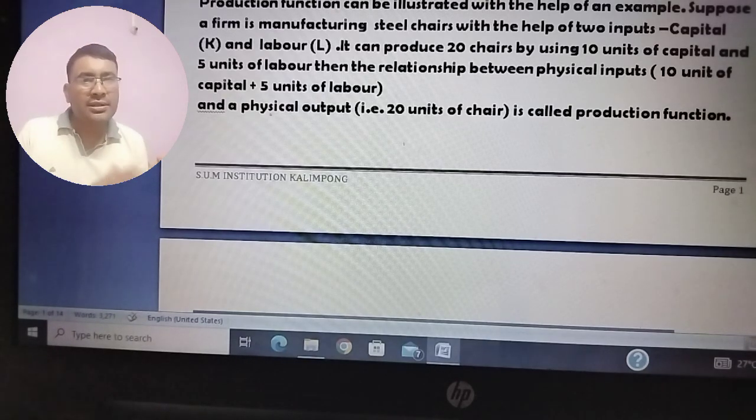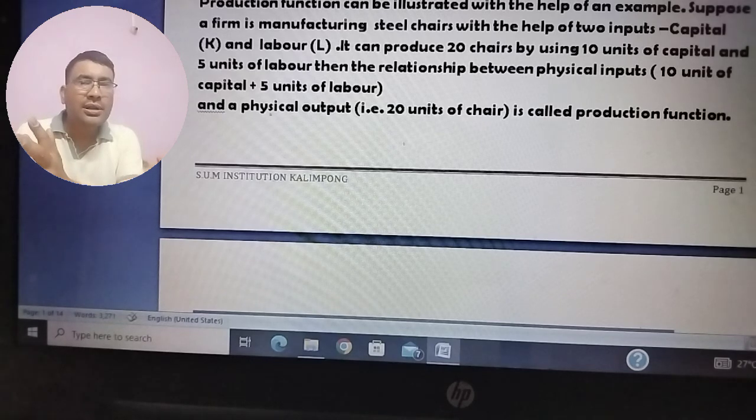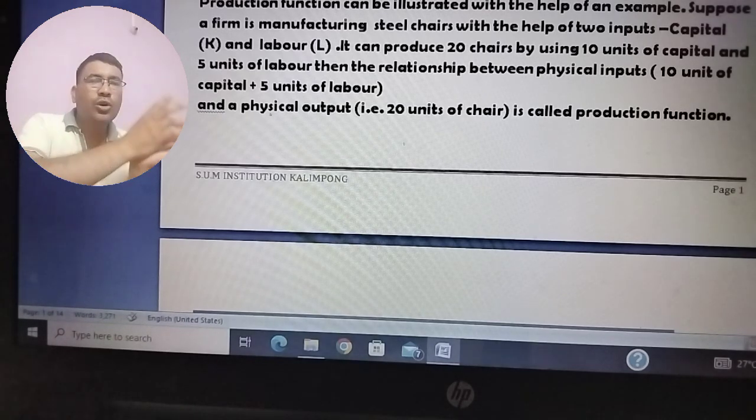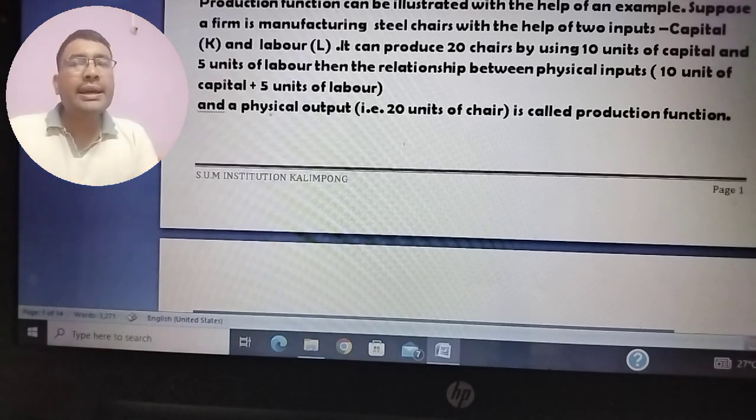So if you represent the function relation, then it is easy to calculate the required inputs to produce the required outputs. Okay, so again I'm explaining, a firm is manufacturing steel chairs with the help of two inputs, capital K and labor L. It can produce 20 chairs by using 10 units of capital and 5 units of labor.